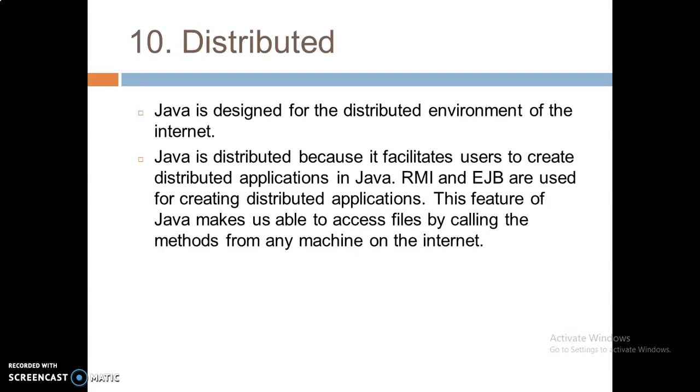Examples are RMI and EJB, which are used for creating distributed applications. This feature of Java makes us able to access files by calling methods from any machine on the internet. This is one of the very important features. Distributed means the distributed environment of the internet.